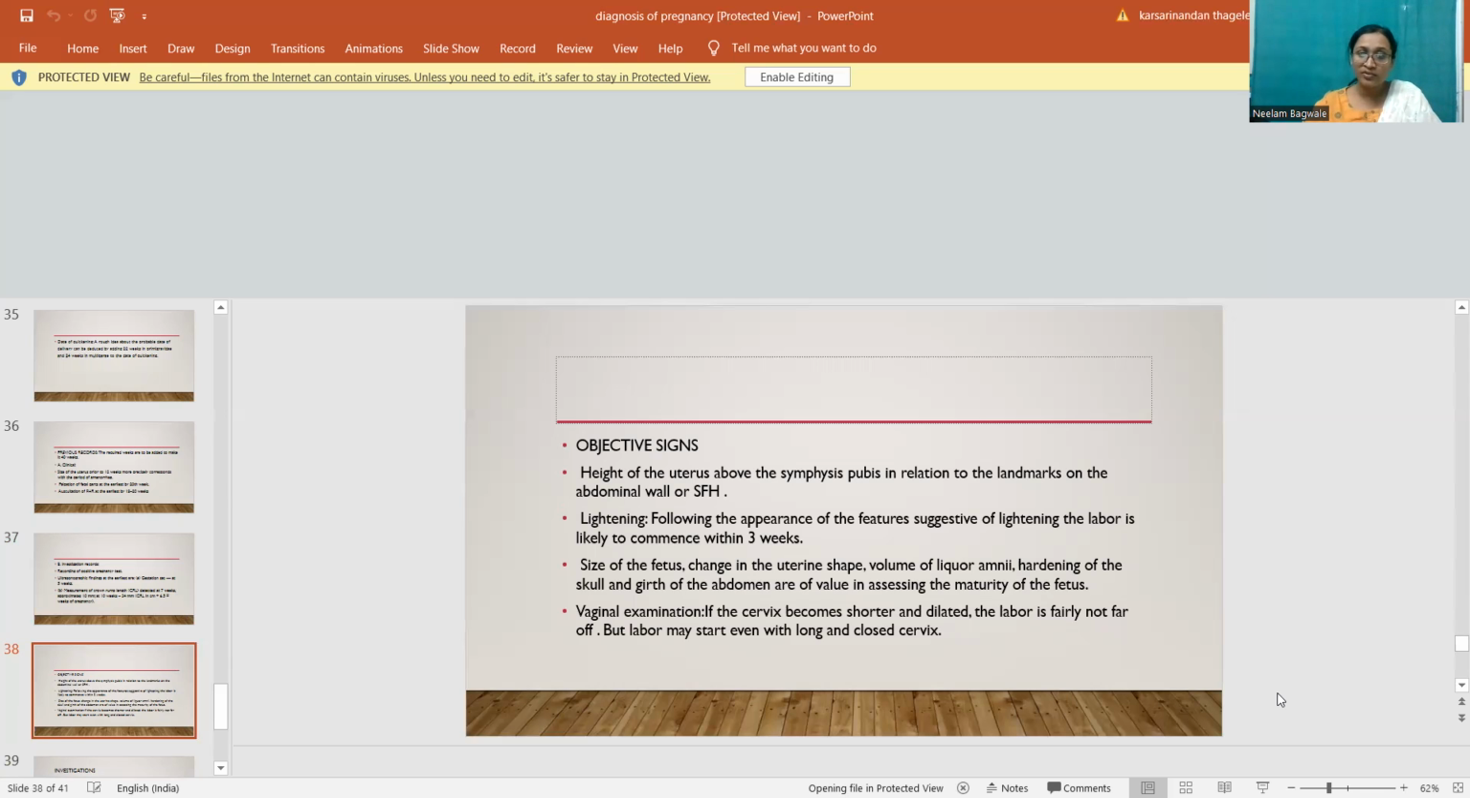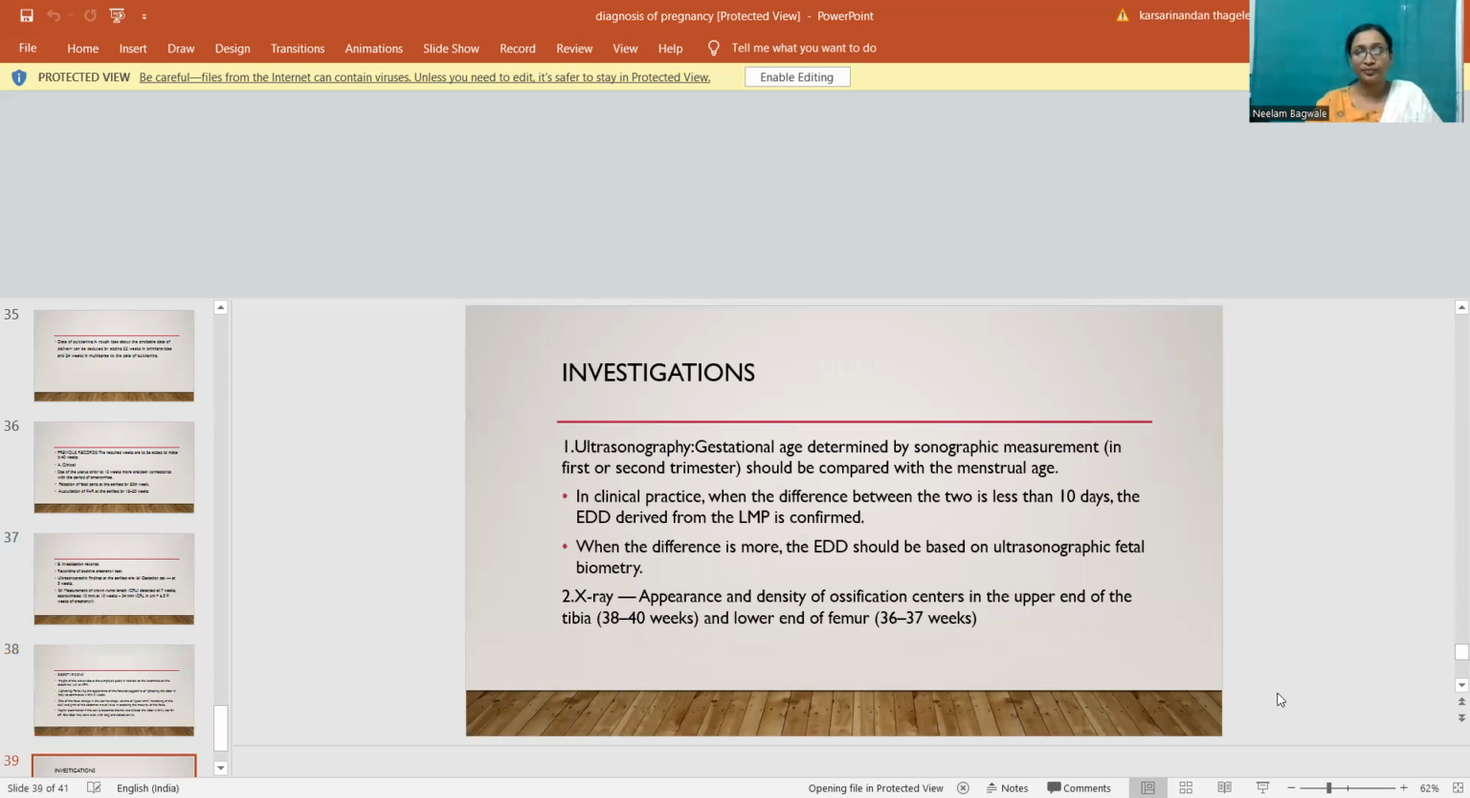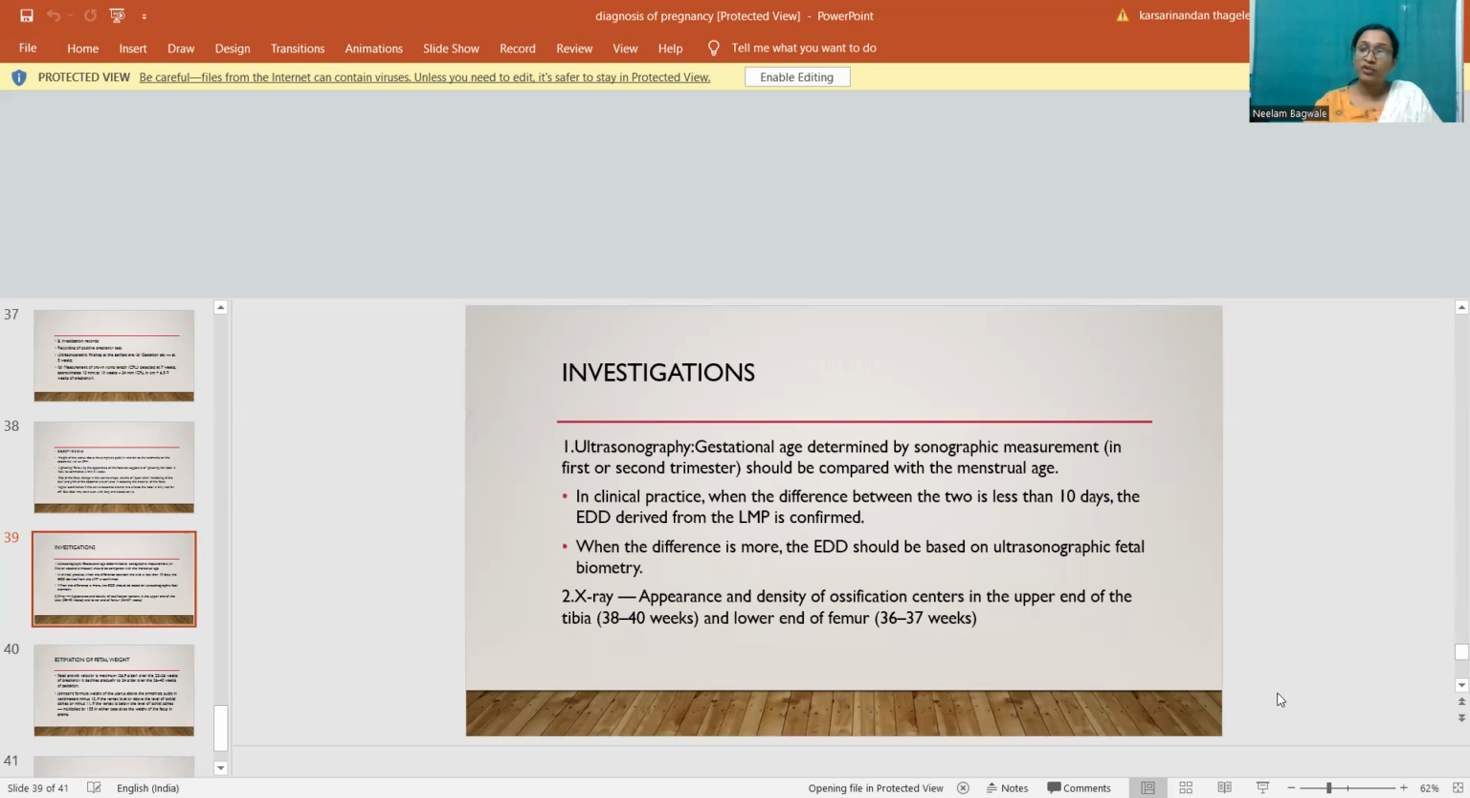Vaginal examination, if the cervix becomes shorter and dilated, the labor is fairly not far off, but labor may start even with long and closed cervix. On investigation, ultrasonography, gestational age determined by sonographic measurement in first or second trimester should be compared with the menstrual age. In clinical practice, when the difference between the two is less than 10 days, the EDD derived from LMP is confirmed. When the difference is more, the EDD should be based on ultrasonographic fetal biometry.